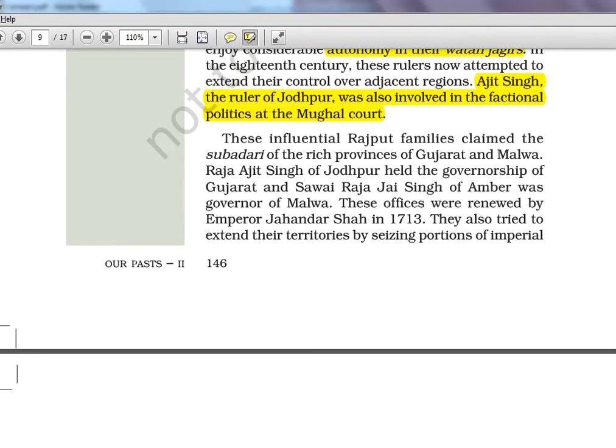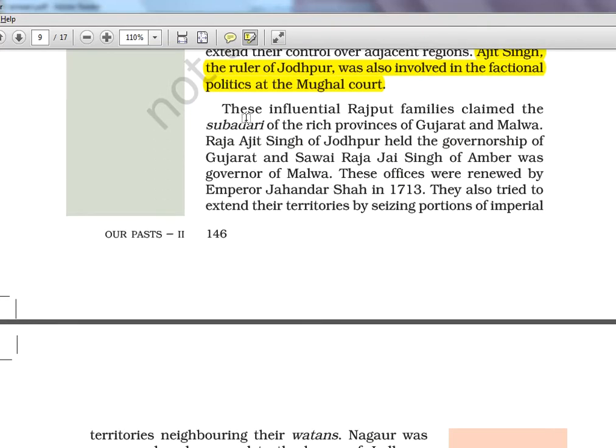Spectrum, it was there. Okay, these influential Rajput families claimed the Subedari of the rich provinces of Gujarat and Malwa. Okay, so they claimed the Subedari, that is the province governorship, for Gujarat and Malwa. That time everything was kind of together only, okay, Rajasthan, Bombay and all those things. Raja Ajit Singh of Jodhpur held the governorship of Gujarat, and Savai Raja Jai Singh. Jai Singh is very important. He did a lot of things related to science and technology, actually, some observatories and all he had set up. It is hard to believe, but it is a true fact.